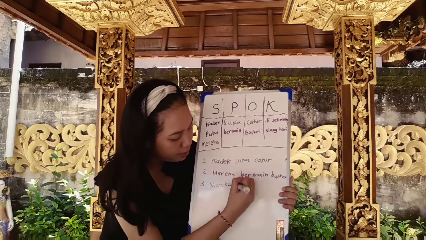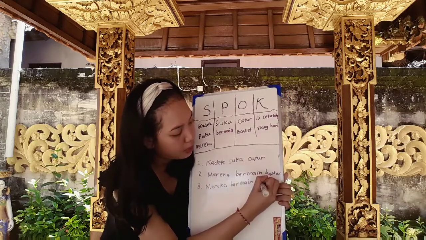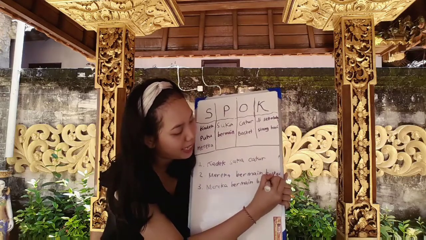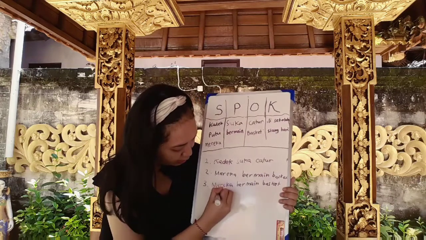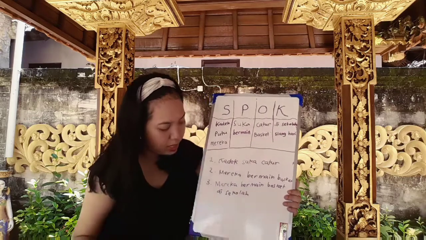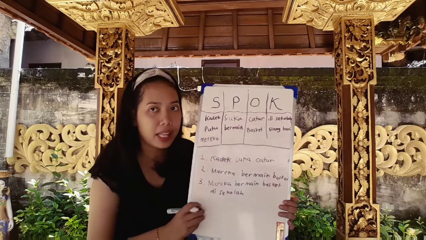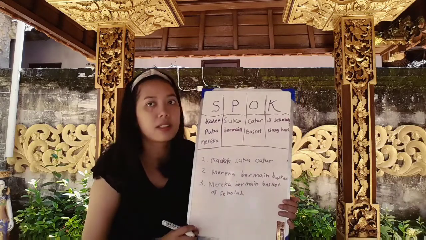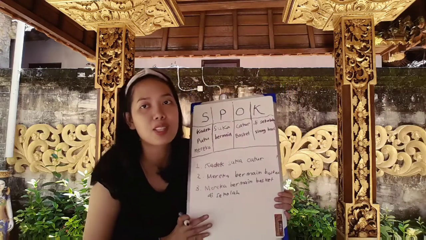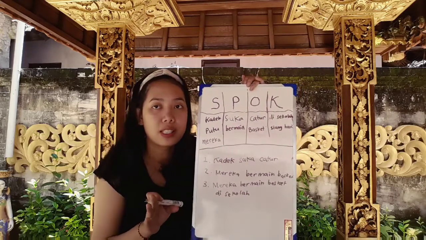Mereka bermain basket di sekolah. So they play basketball at school. That's the meaning, so this is the example. I only got 3, but I think I can continue, I don't know, as many as you can. So please do this one on the Seesaw.